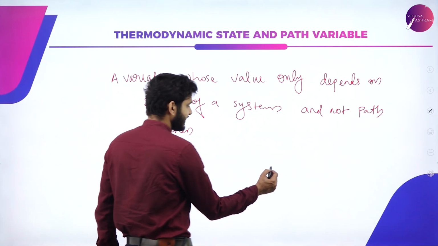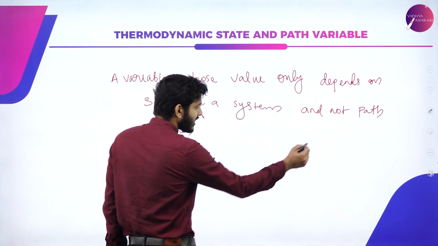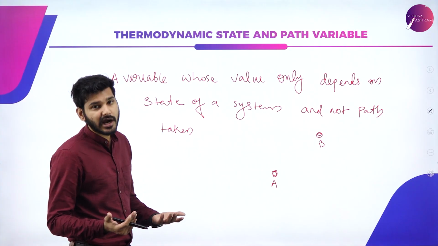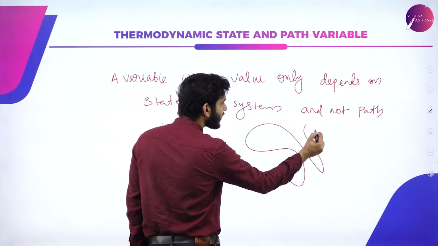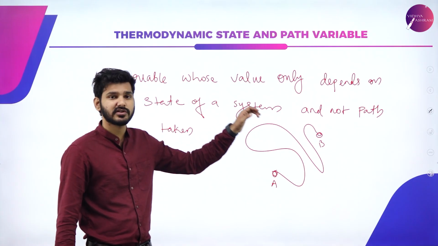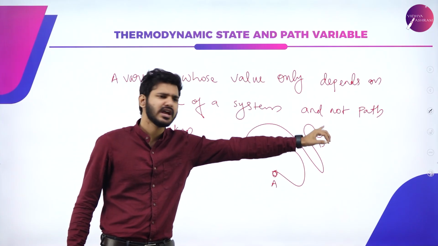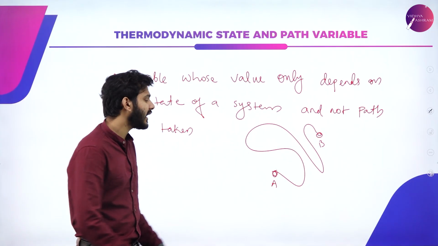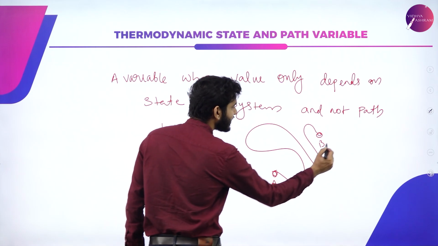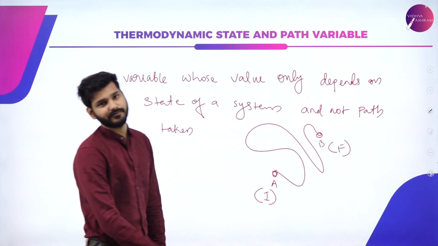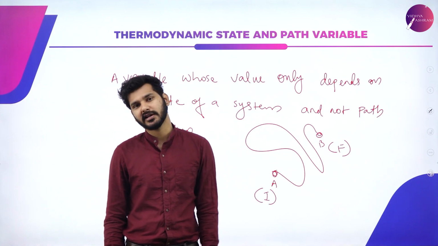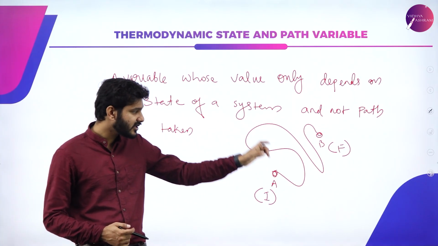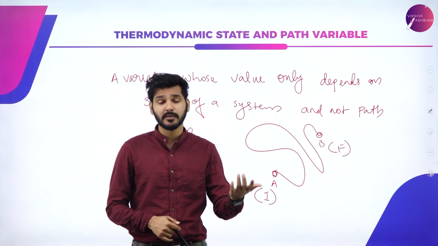For example, I can say that the value of internal energy will change from value A to value B, but we are not concerned about the way that particular change happened. Maybe it went to a higher temperature, then to a lower temperature, then to a higher state, then to a lower state, and finally achieved B. But we don't care about the path taken. We only care about the initial and final values of the system. So if it is only dependent on the initial and final state of the system, then we say that it is a state variable. And if it is dependent upon the path taken, then we say it is a path variable.